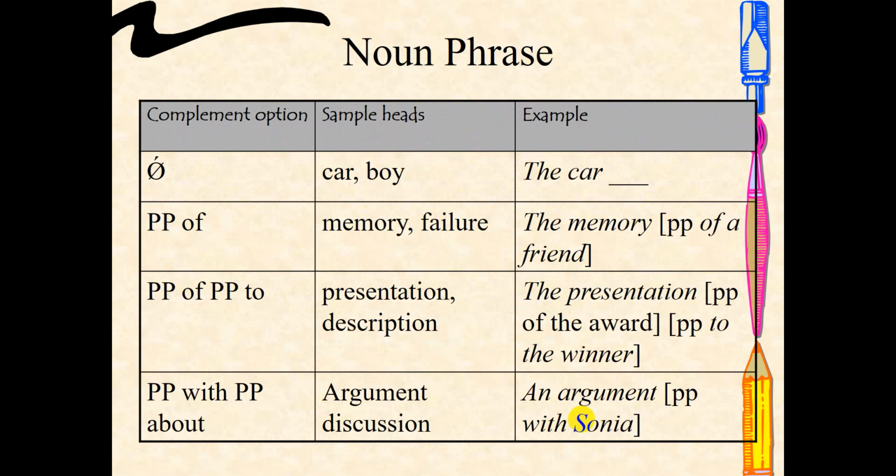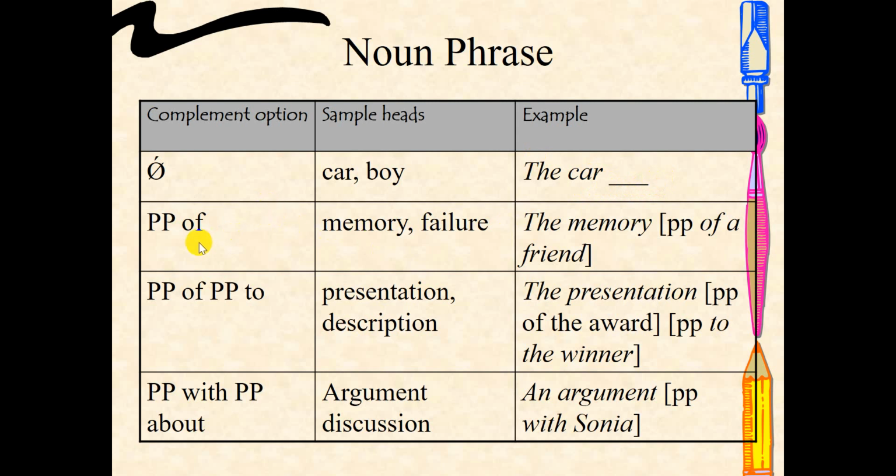In a noun phrase, before the noun, we can use a determiner. But after the noun, we have complement options. Since these are options, you may have one of these forms, but if you do not want to use a complement, that is okay. So the first one is without complement. The car, for example, determiner, noun, and then you may end the phrase. But if you want to give more information, that is also okay.